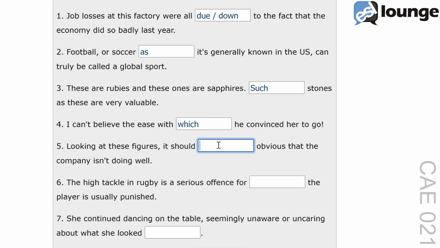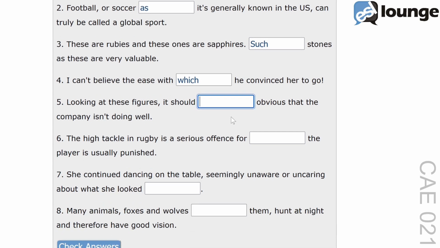On to question 5. Looking at these figures, it should blank obvious that the company isn't doing well. The correct answer is B. The phrase should be indicates expectation or advice. For example, it should be noted that this is a preliminary report. This phrase clearly expresses that the poor performance of the company is evident from the figures.